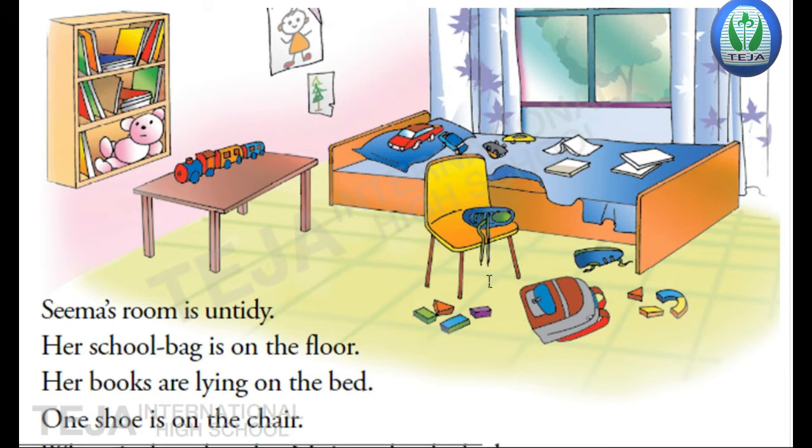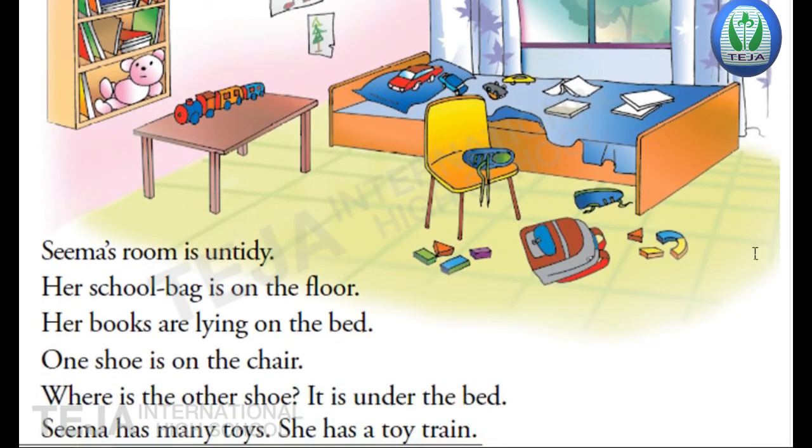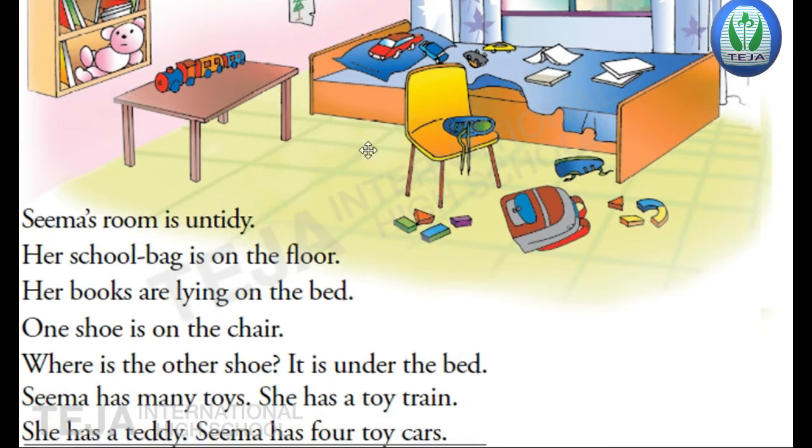One shoe is on the chair. You can see one shoe is sitting on the chair. And where is the other shoe children? Look at the picture carefully. It is under the bed. Here it is. So you can see on the chair one shoe is there, as well as under the bed one shoe is there. So she has thrown the bag on the floor, books on the bed and shoes on the chair as well as under the bed.